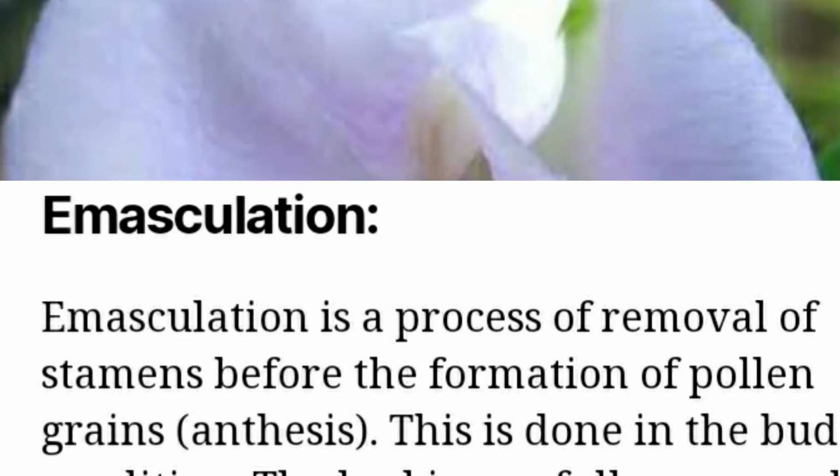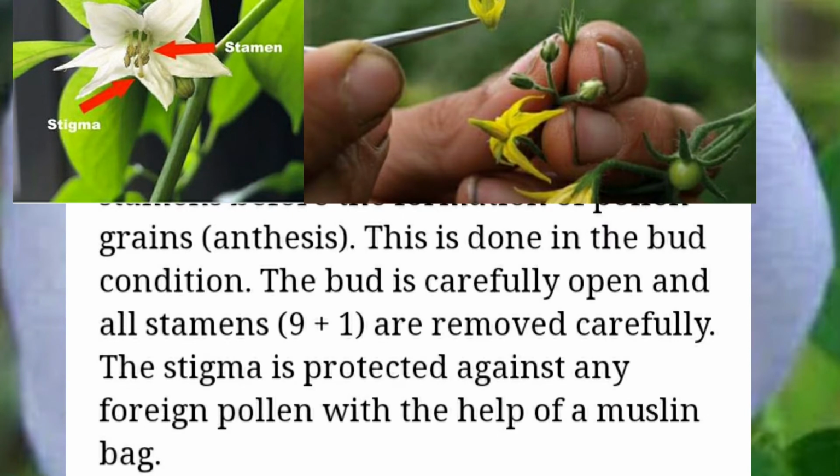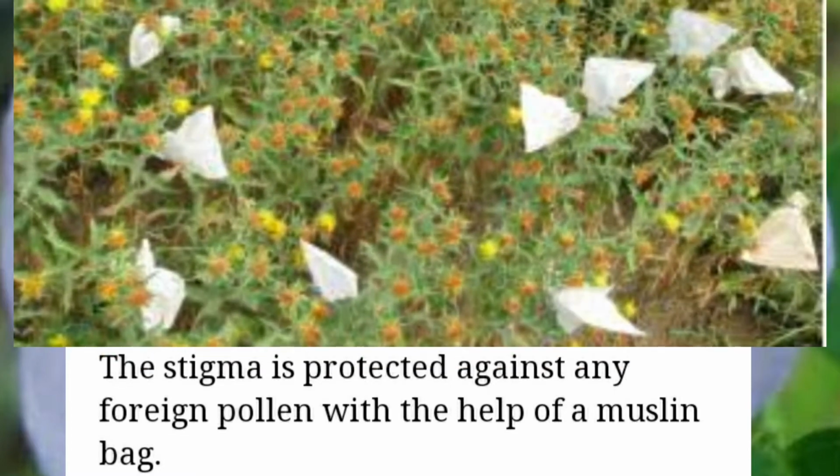This is called anthesis, children. This is done in the bud condition only. The bud is carefully opened and all the stamens are removed, children. In pea plant, we have 9 plus 1 stamens. The stamens are removed carefully and the stigma is protected against any foreign pollen with the help of a muslin bag. Once the stamens are removed, the stigma, that is the female part of a flower, is covered with the muslin bag.